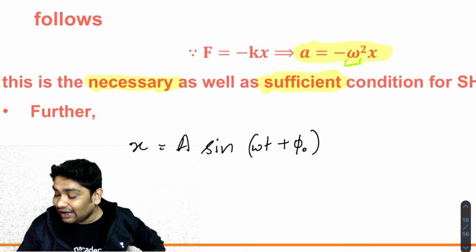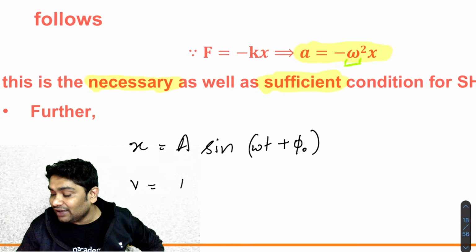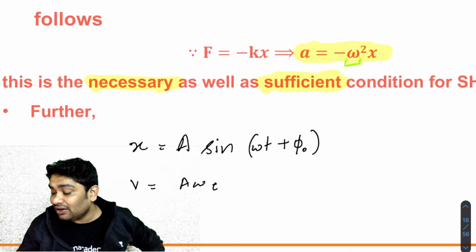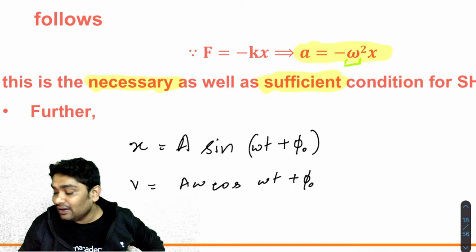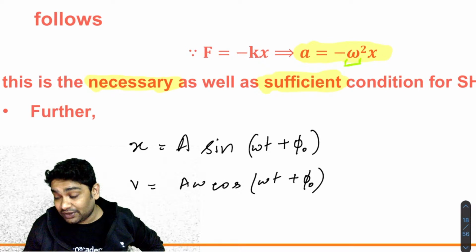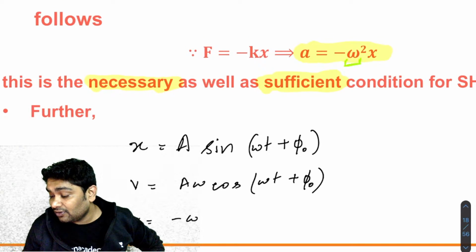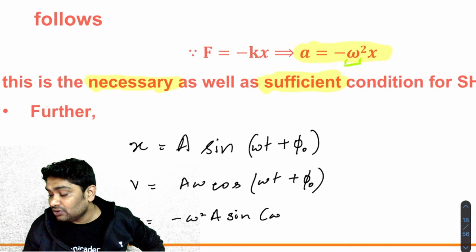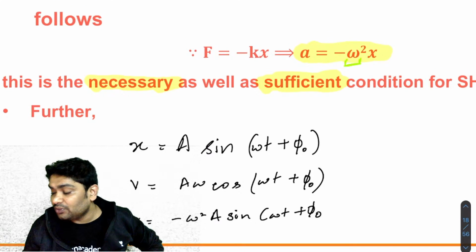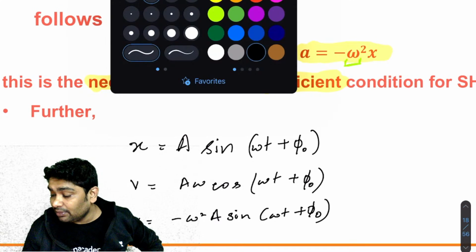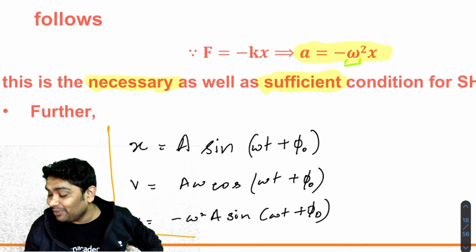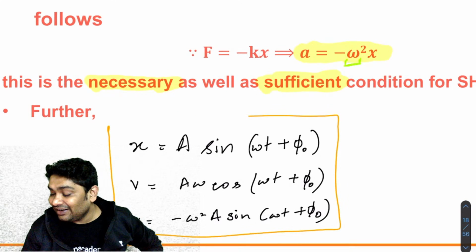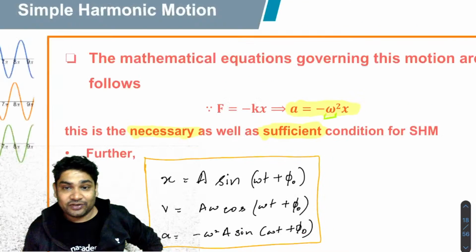And of course, differentiating that, you will have the expression for velocity like this. And differentiating that, you will have the expression for acceleration like this. So these are the three standard forms of the equations of SHM. Please remember this. Again, if you don't remember, then now remember it. This is just for revision.